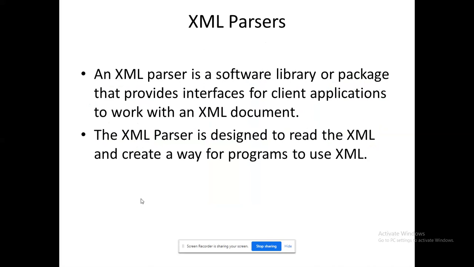So how it is going to read the XML program, how it is going to create the way for the programs to use XML. Because here you are going to see different types of accessing the XML that you are going to see in the forthcoming slides. So that's an important thing that we are covering up in this class.